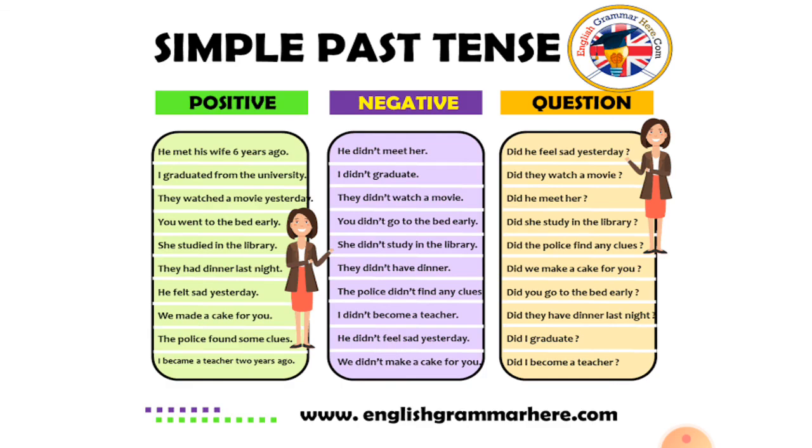Some other examples. Look at the second column, negative. He didn't meet her. We didn't use the word met. We used the word meet, the root form of verb. I didn't graduate. They didn't watch a movie. We could have said they didn't watched a movie, but we preferred to use watch, because in a negative sentence, simple past tense, with the use of did or did not, we don't have verb in its past form. Verb comes in its original root form.